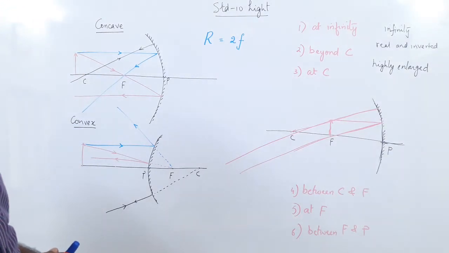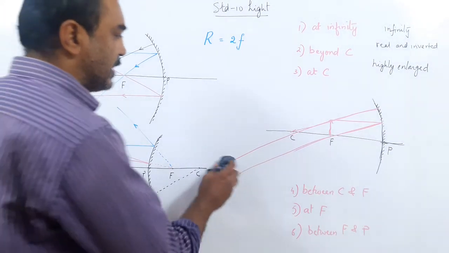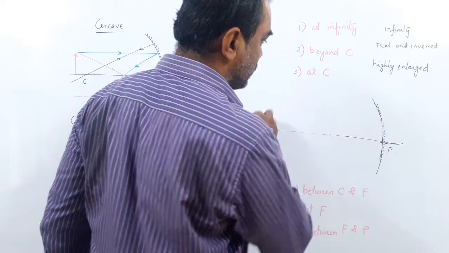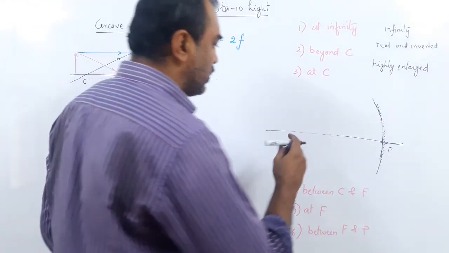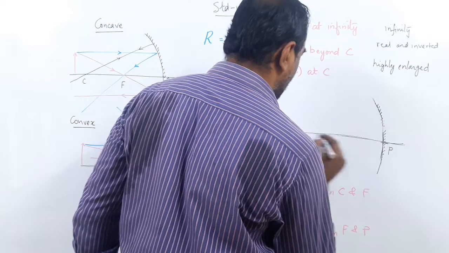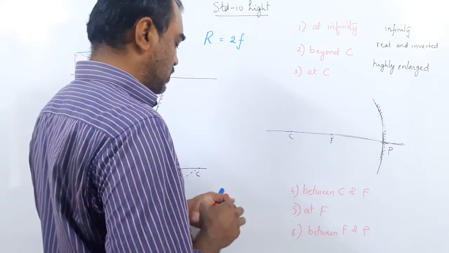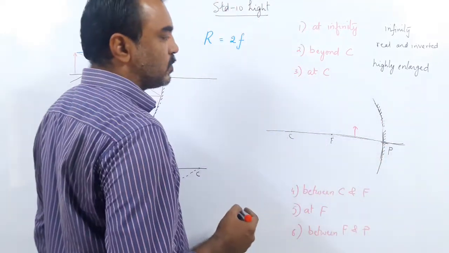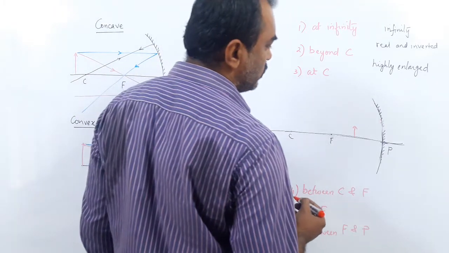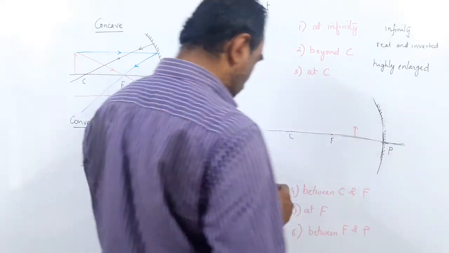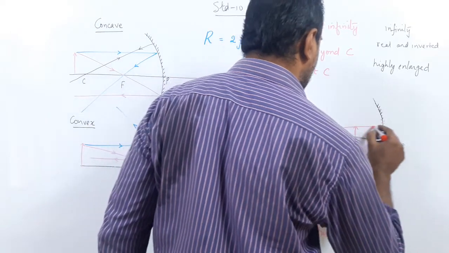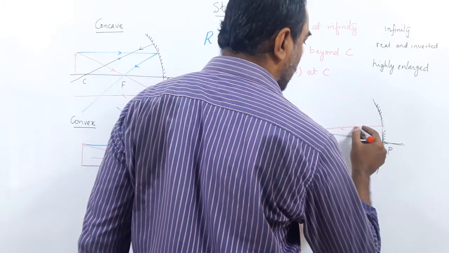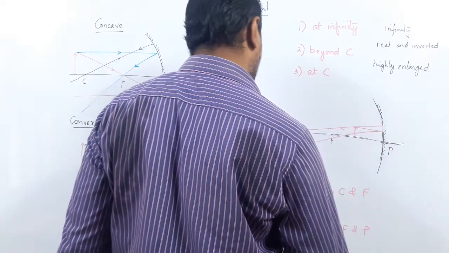Okay? So we have done the fifth case, and now we move to the sixth case, the last one. In the last case, what is there? We are placing it between F and P, sorry. You bring the object between F and P. Okay? So here what will you do? You can do the same thing, but first thing we'll do is make it pass through C, goes back the own path. Okay? And second, if you make it parallel, it will pass through F.